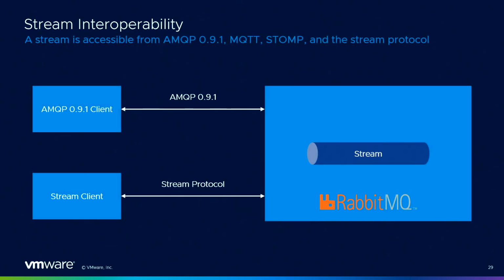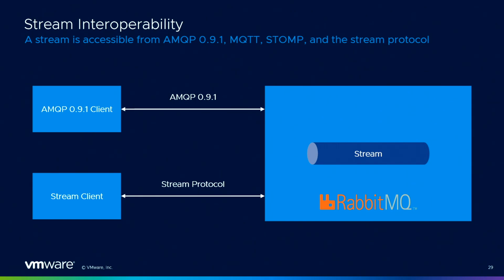It's all interoperable. It means that you can have different applications using different programming languages with different protocols, and they can all work against the same stream. So publish to the stream and see the messages from the other clients.